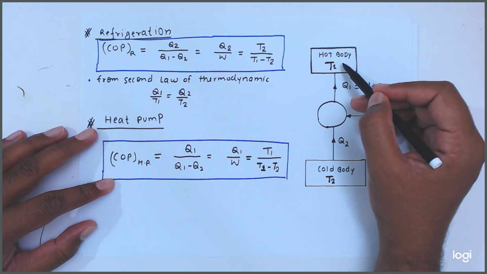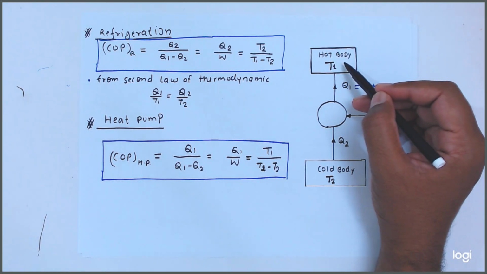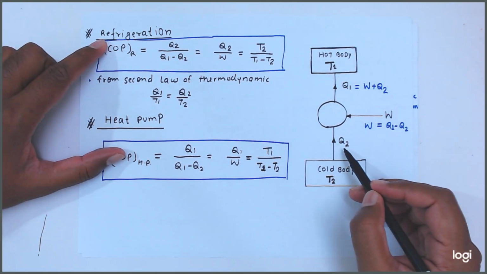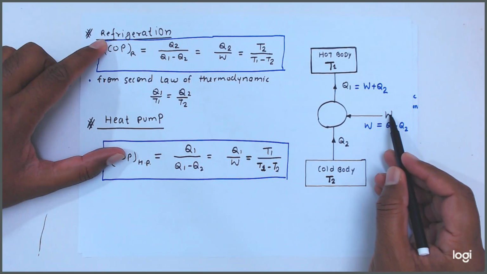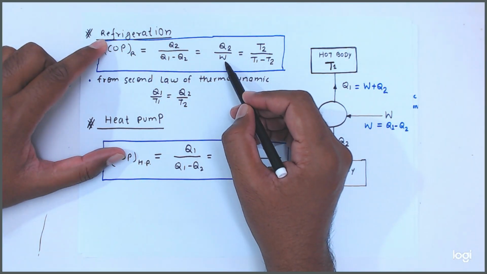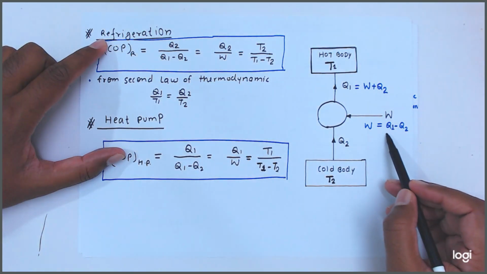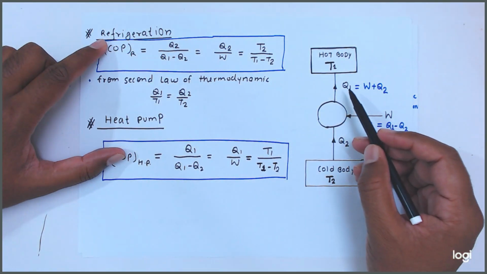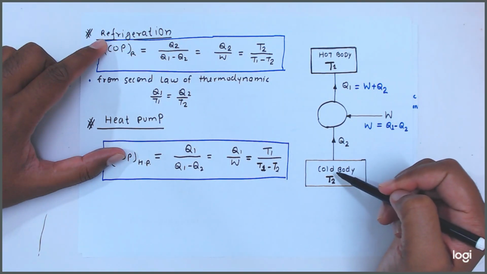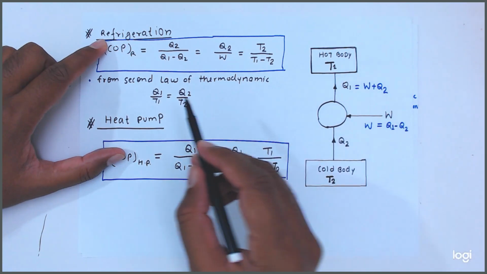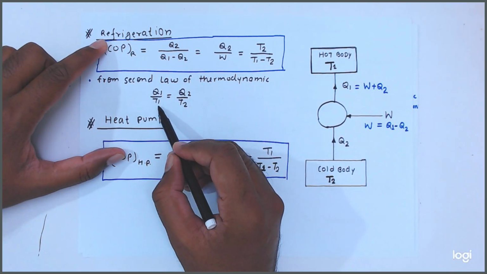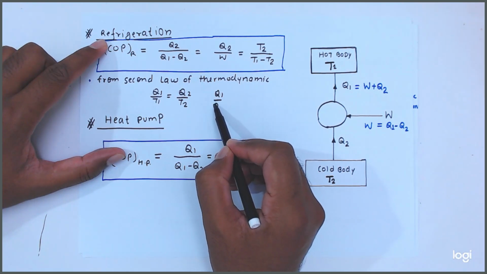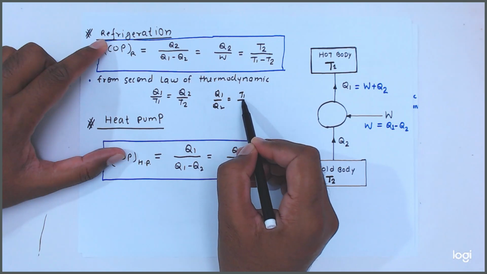So in this case it is work as a heat. Friends, in the refrigeration case, we will take Q2 upon W. We know that W is equal to Q1 minus Q2, so Q2 upon Q1 minus Q2, or we can say T2 upon T1 minus T2, because from the second law of thermodynamics Q1 upon T1 is equal to Q2 upon T2, or we can say Q1 upon Q2 is equal to T1 upon T2.